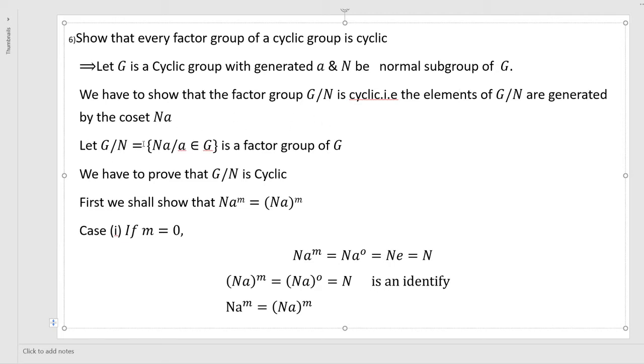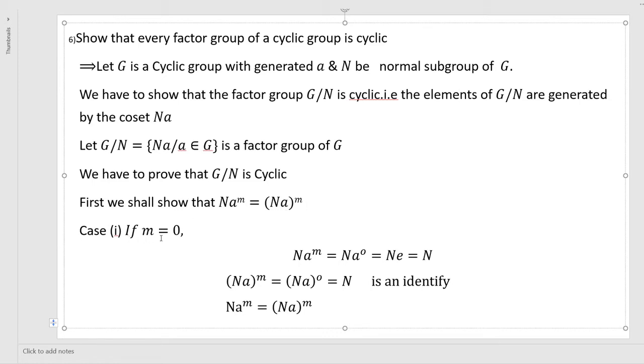Let G by N be equal to {Na such that A belongs to G}, a factor group of G, right? We have to prove that G by N is cyclic. First, we will show that Na to the power of M is equal to N A to the power of M, which is equal to Na whole to the power of M.